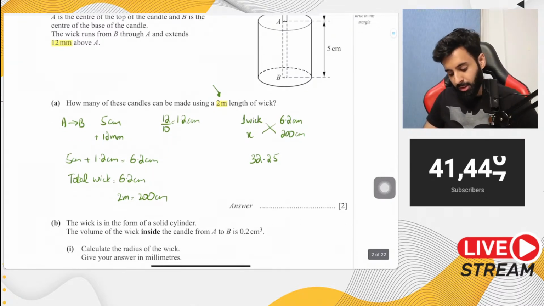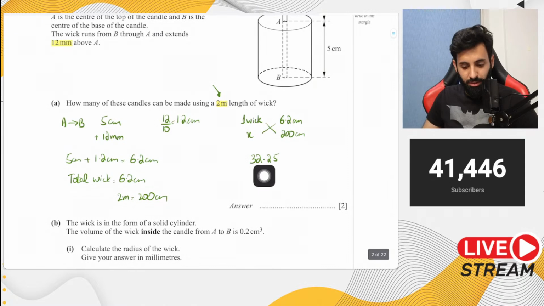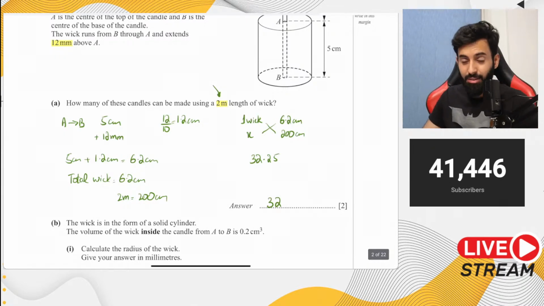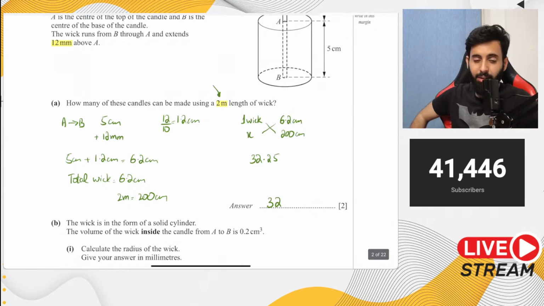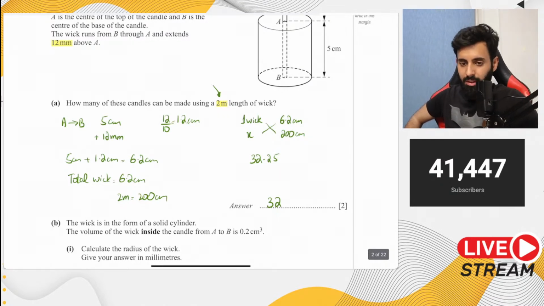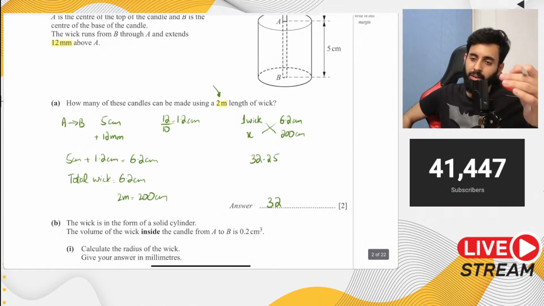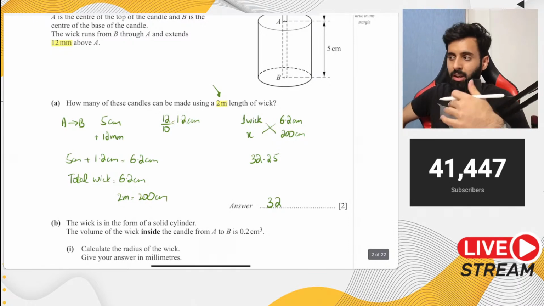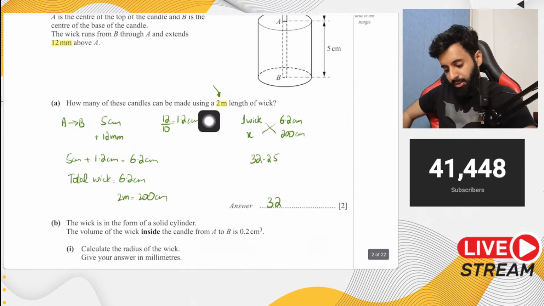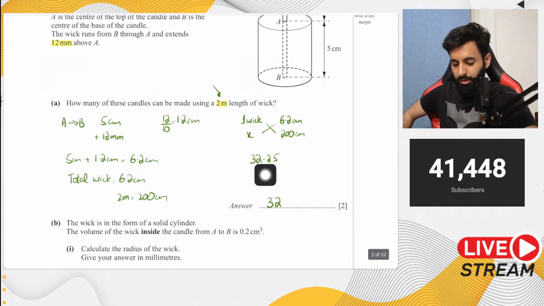Okay, so that means we need to round this off. So 32.25 means that the amount of complete candles that you can make is 32. Okay, even if this was 32.8 or 32.9 for that matter, then also it would have been 32. Why? Because we're not just using the basic concept of rounding off, looking at the value, seeing what it's closer to, and just brainlessly rounding it off. You have to understand the situation that the amount of wick that you have is just enough for 32.25. Okay, so the complete candles that you can make are 32.